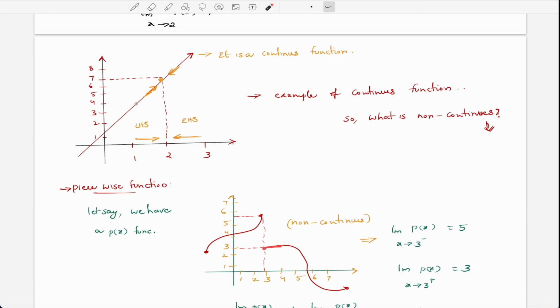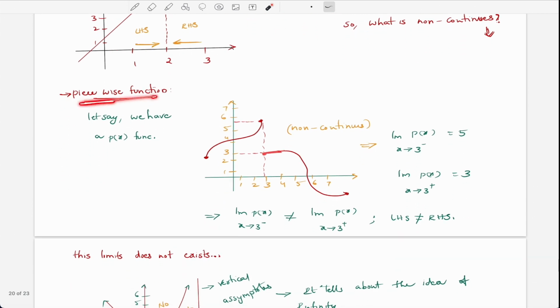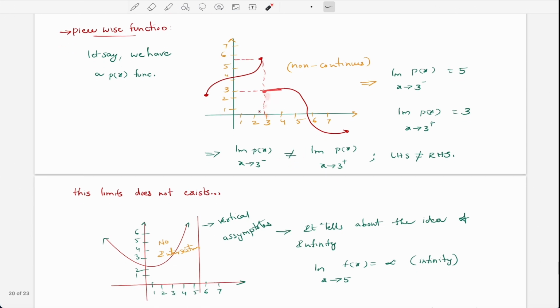I have given a beautiful graph example over here, and I have done a piecewise function, p of x, here. We just simply draw two lines here, which is non-continuous, and we prove that the LHS is not equal to the RHS. Then we simply cannot say this is a limit function, right?